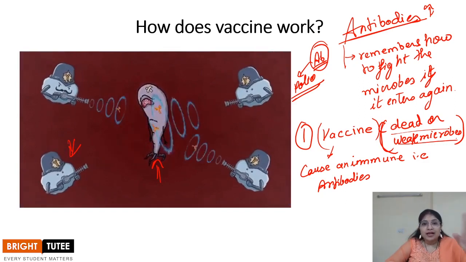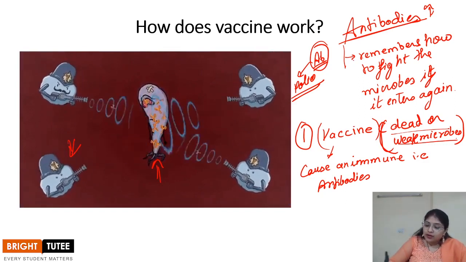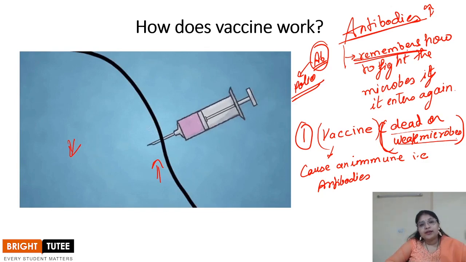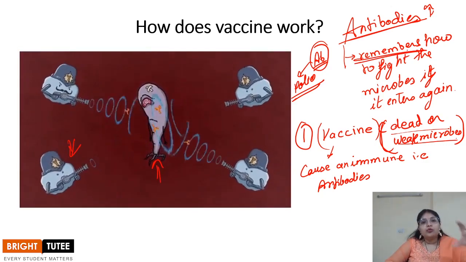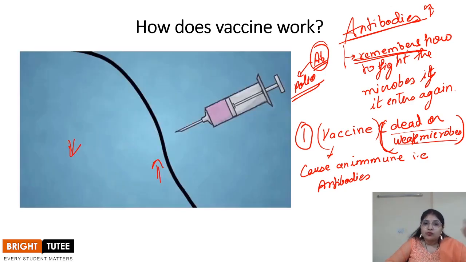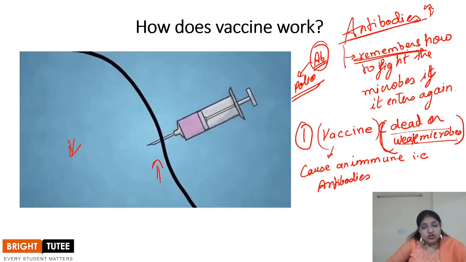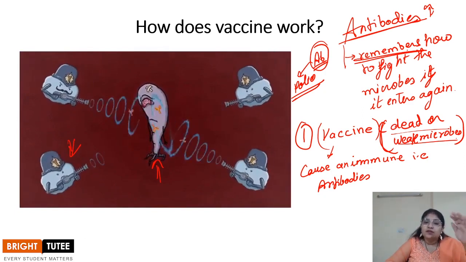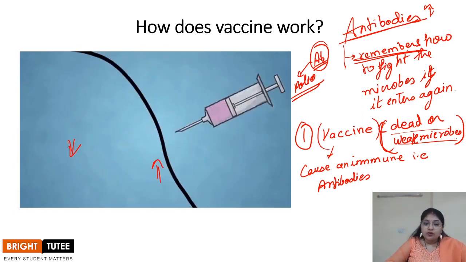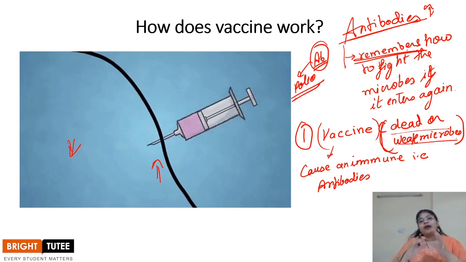That means the reaction where the antibody remembers how to fight that microbe. So it produces the perfect way in which it fights the microbe. It produces a large number of antibodies which fight the microbe and are successful in killing it, right? So this is the way the vaccine works.